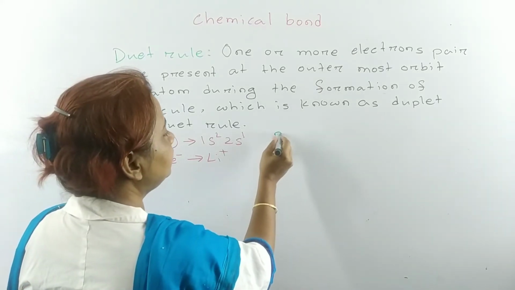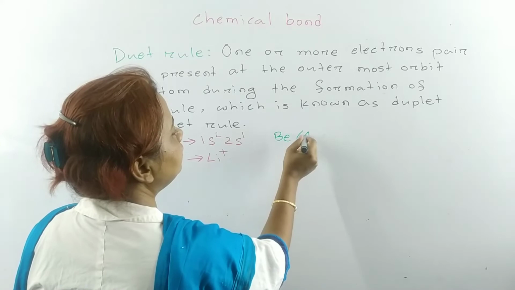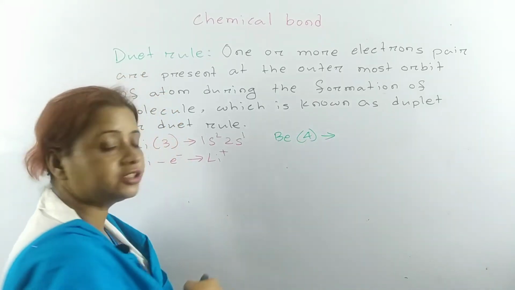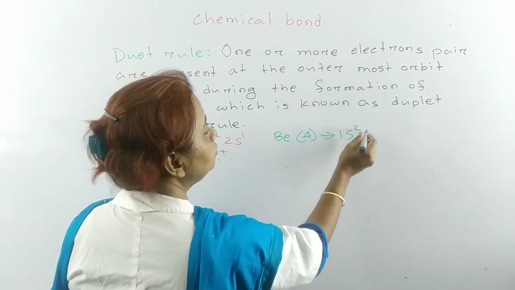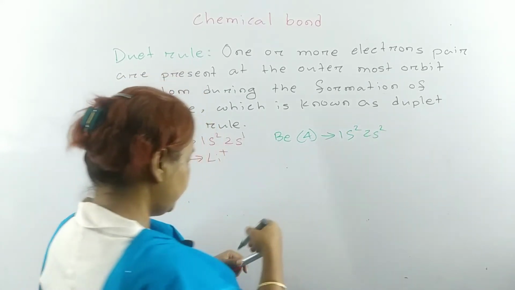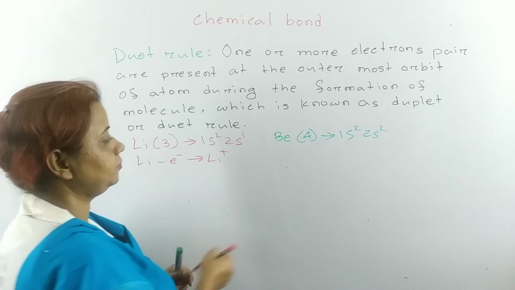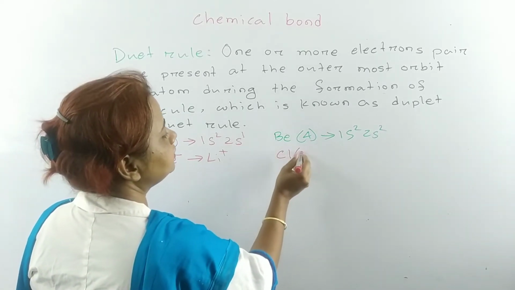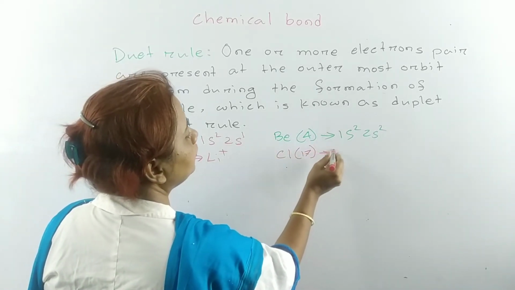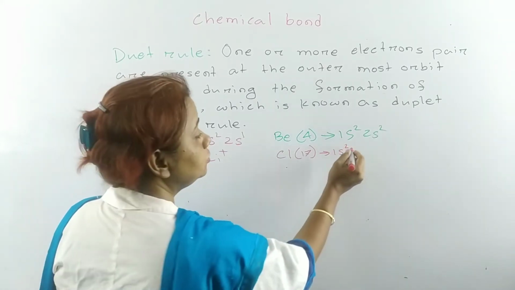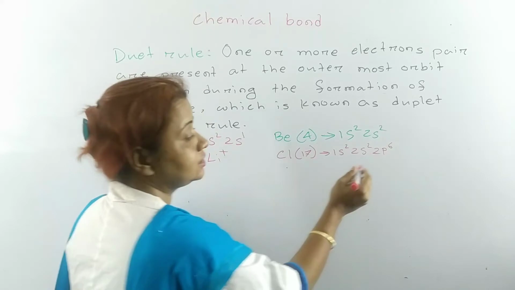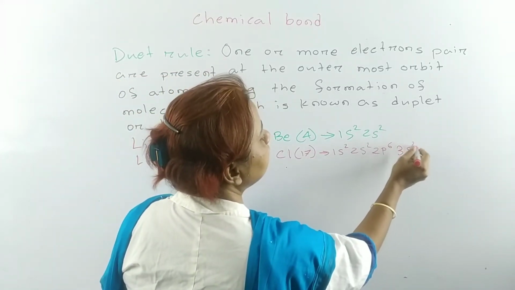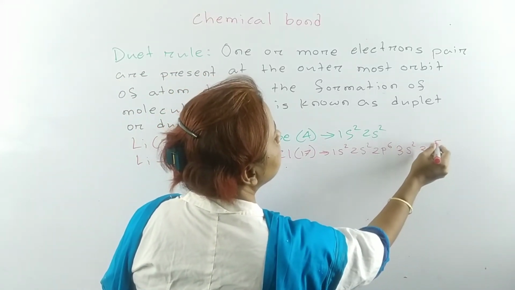Then come to the formation of beryllium chloride. See the electronic configuration of beryllium: 1s2, 2s2, and chlorine, atomic number 17: 1s2, 2s2, 2p6, 3s2, 3p5.